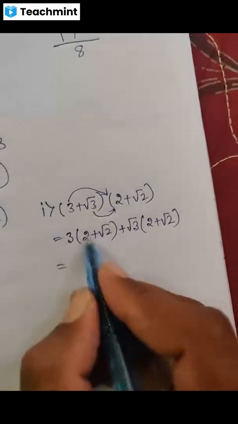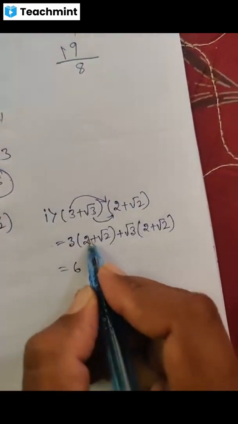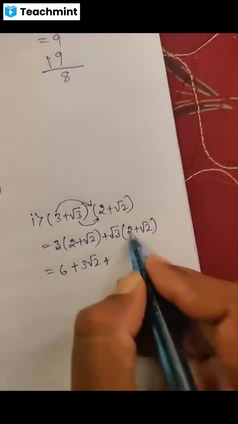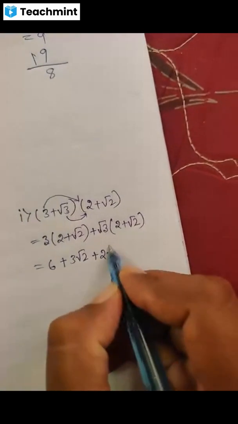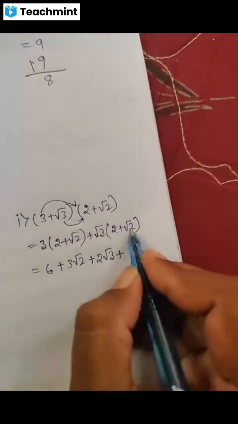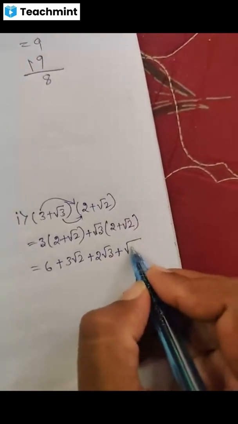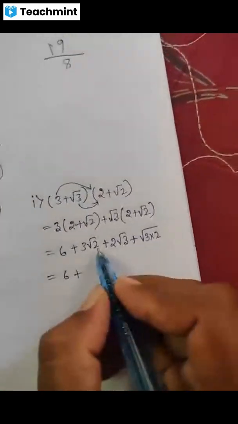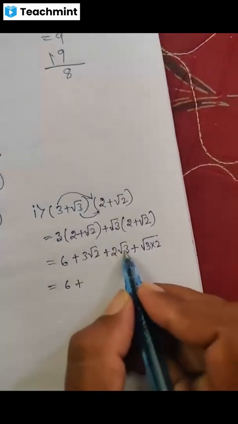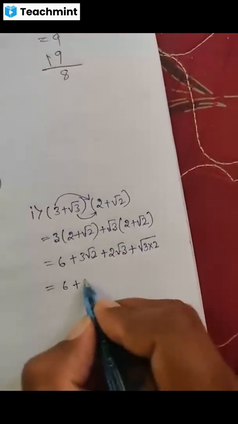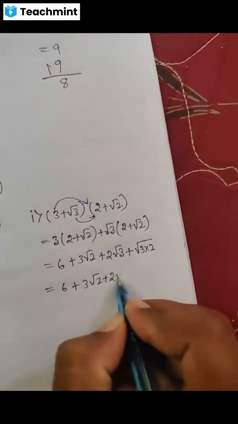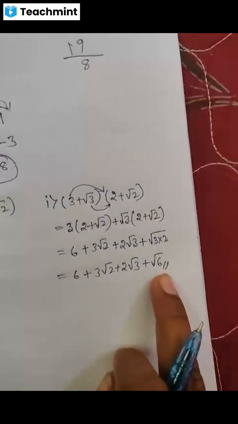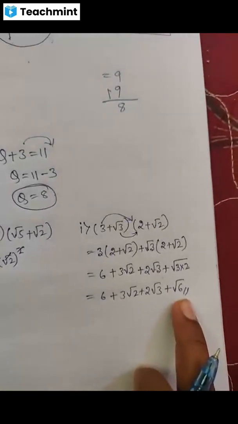Okay, that is equal to 3 2s are 6, 3 into 2 is 6, plus 3 into root 2 is 3 root 2, plus root 3 into 2 is 2 root 3, plus root 3 into root 2 is root 6. Write this like this: 6 plus here 3 root 2, here 2 root 3. They are not the same. So keep as it is. Plus root 6 is the answer. Okay, like that you have to solve second and third one.